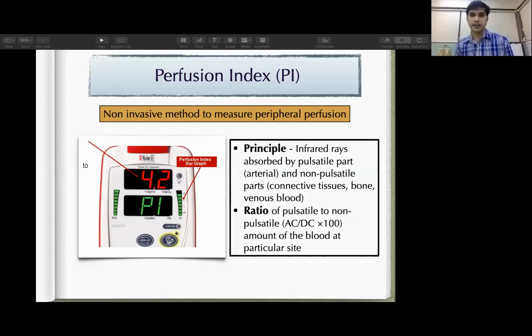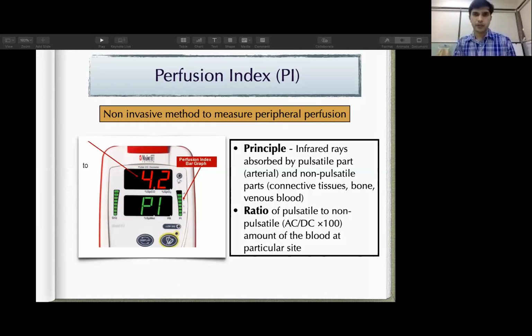The infrared rays are absorbed by the pulsatile arterial blood, as well as by the non-pulsatile part of the body, that is the connective tissue, bone and venous blood. And it will give a PI number by making a ratio of pulsatile to non-pulsatile blood at a particular site. And that is expressed in percentage, like 1.1%, 0.4%, 1.5%, in that way.